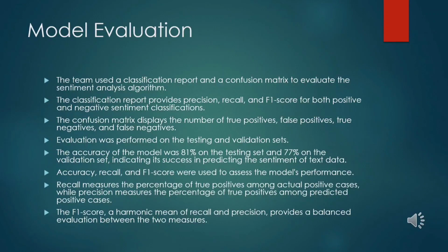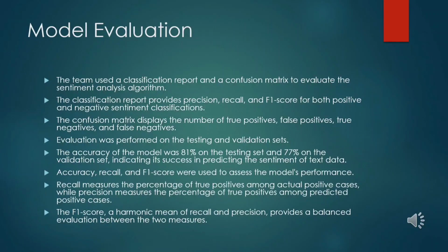The accuracy of the model was reported at 81% on the testing set and 77% on the validation set. Accuracy measures the overall correctness of the model's predictions, representing the percentage of correctly classified instances among all the scenarios. The reported accuracy indicates that the model achieved a high level of success in predicting the sentiment of text data.